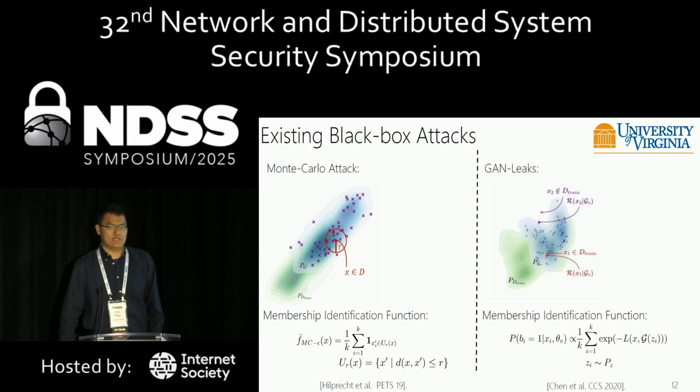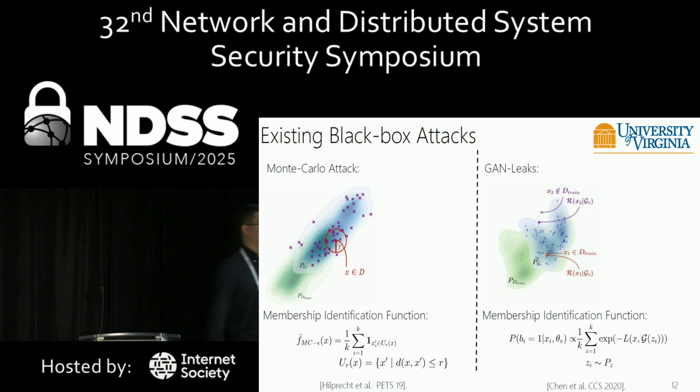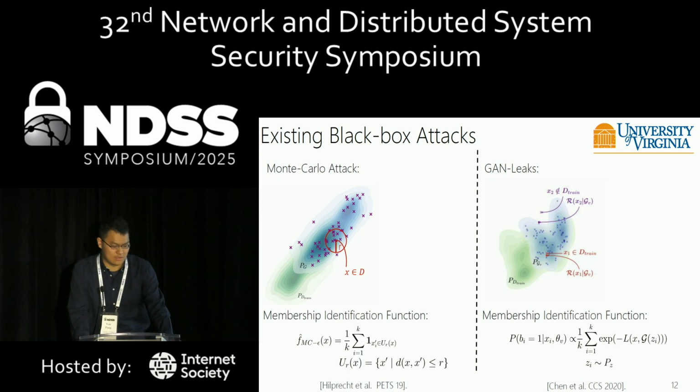And another attack is called GAN-Leaks. In GAN-Leaks, the attacker still needs to sample a large number of replicate images at first. This is the replicate image. And then you need to calculate the average of the distance between each replicate image and the query sample. The smaller the distance, the higher the probability that the query sample belongs to the member set.